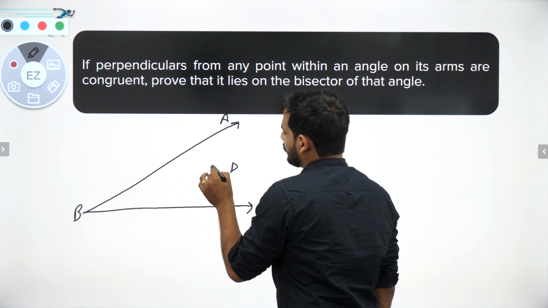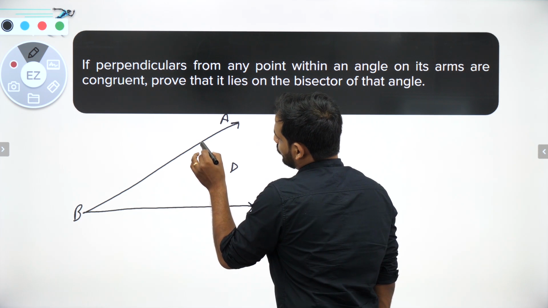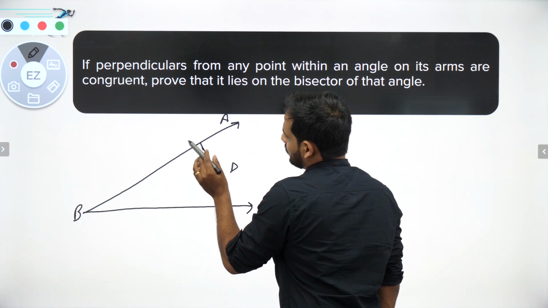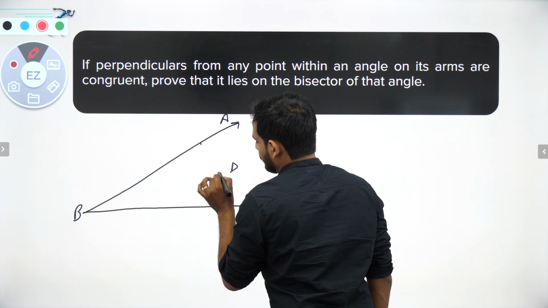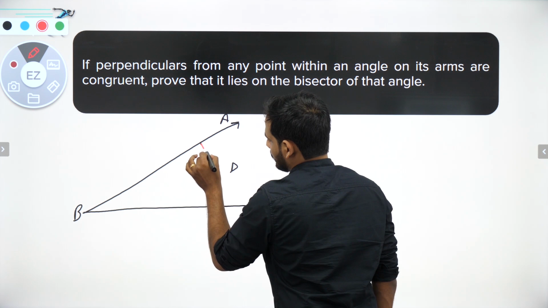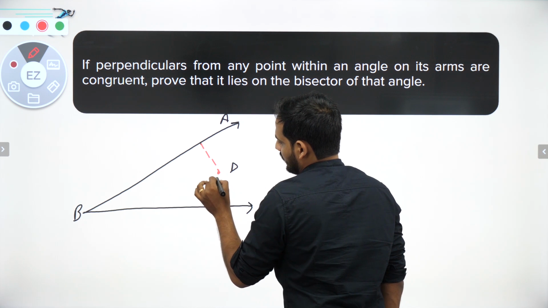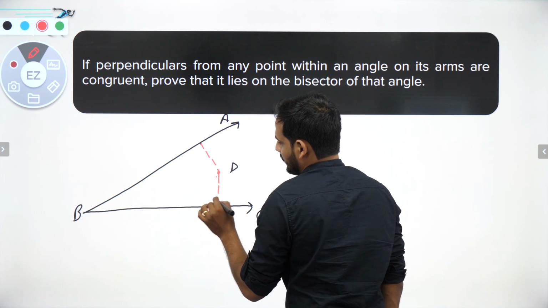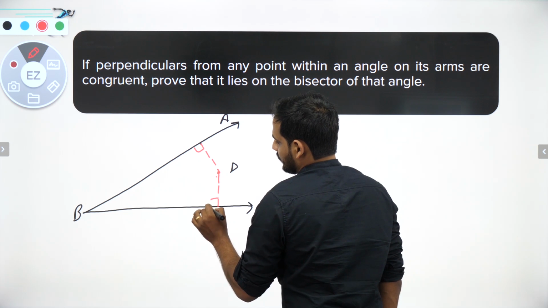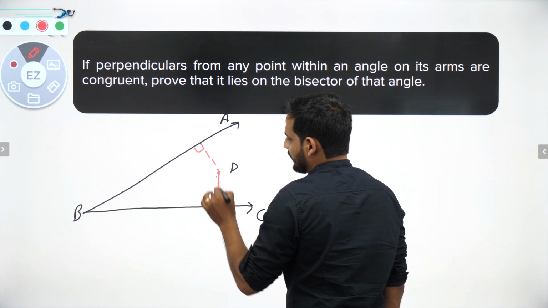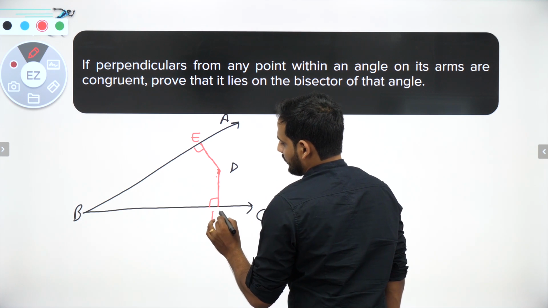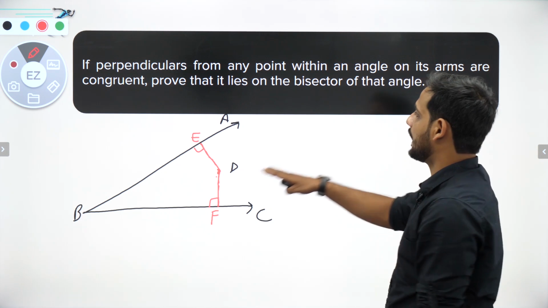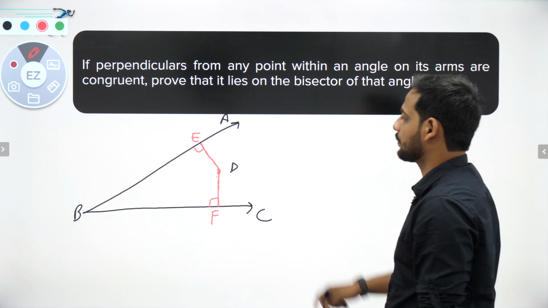This point D, when you drop perpendiculars on both the arms, let us say this is your point D, and this is one perpendicular, and this is another perpendicular. They are saying that these two perpendiculars, let us say DE and DF, on the arms are congruent.